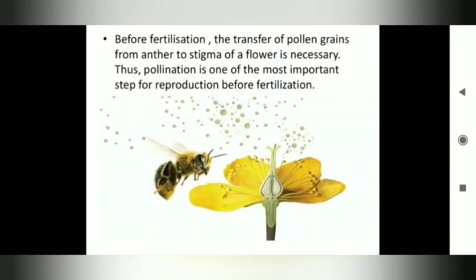Before fertilization, the transfer of pollen grains from anther to stigma of a flower is necessary. This pollination is one of the most important steps for reproduction before fertilization.